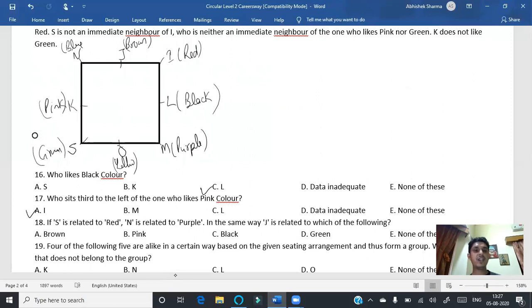So we can check J is related to yellow, because S is in front of red, N is in front of purple, so J will be in front of yellow, and yellow is not in the option, so the answer will be none of these, right?